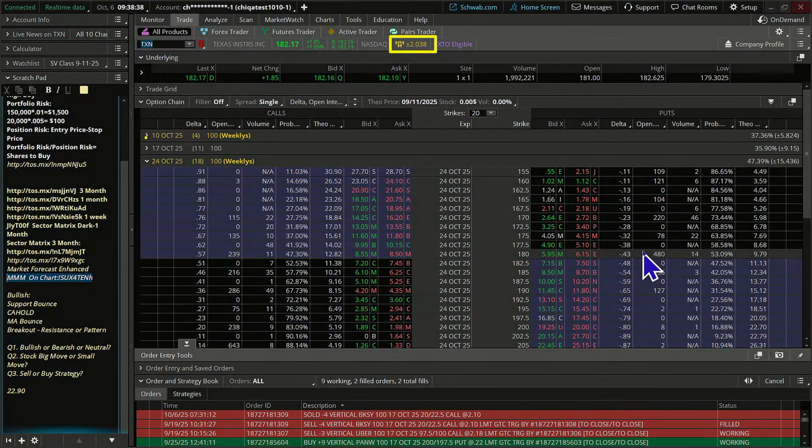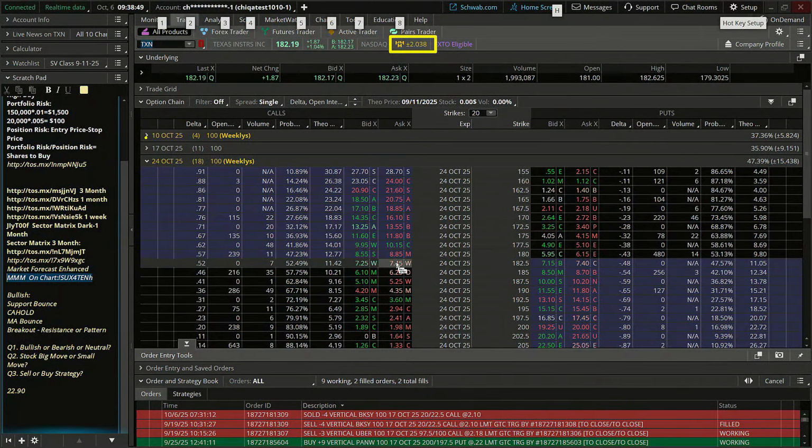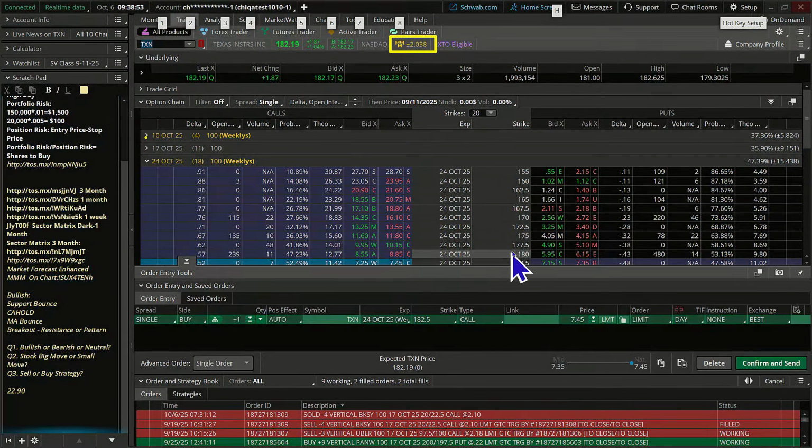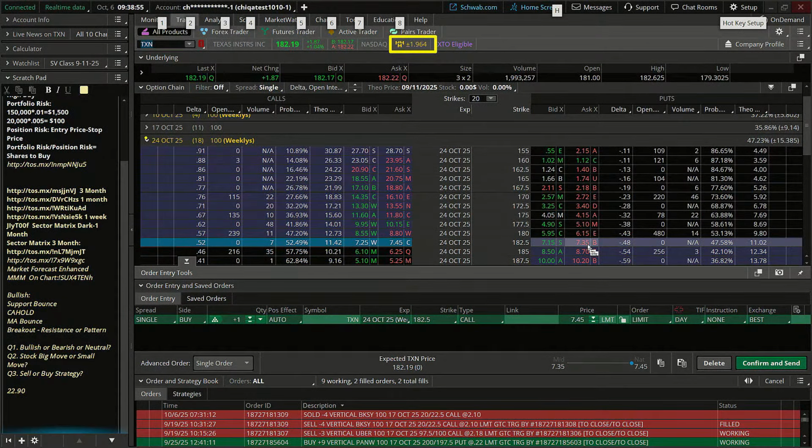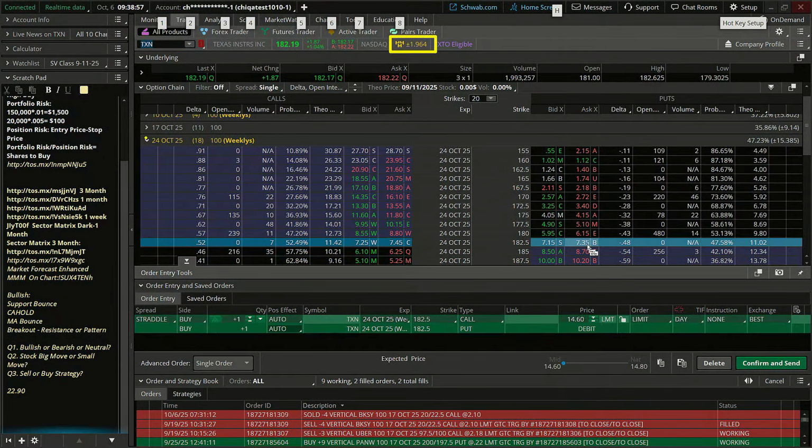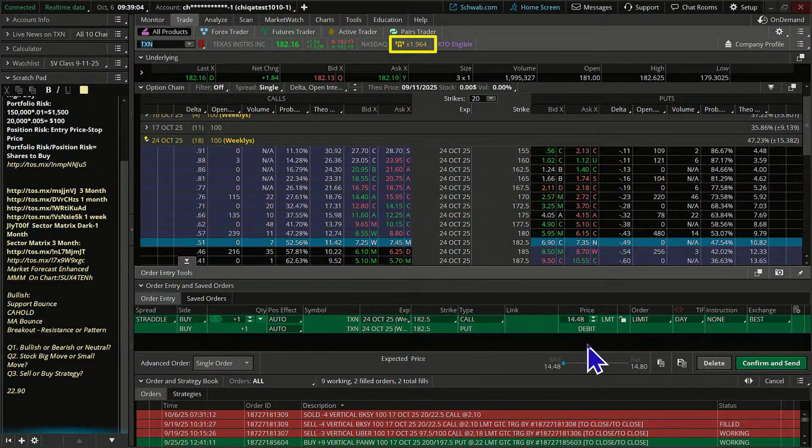Because I wanted both of these trades to be the same today, I'm going to go ahead with the straddle, but I could understand why you might decide to go, no, let's do the strangle. Let's make sure we've got that open interest there. But I'm going to hold down my control key, and then I'm going to come over here to the put side of things. I'm going to hold down the control key, get both of those in there. So about $14.60 is what's being priced into the move right now. Let's go ahead, we're going to send it off. We're going to hope to get filled on it.